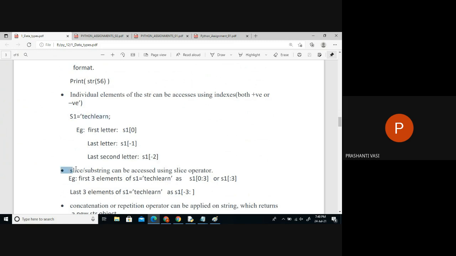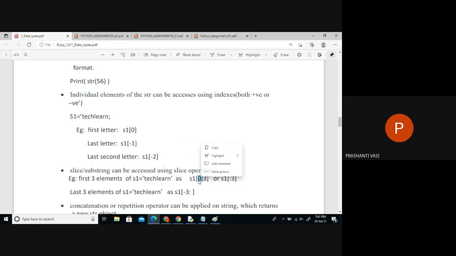Or else we can get a slice or substring by using the slice operator. Generally, the slice operator is used to print only in the forward direction. We can't print the string in reverse order. Always slice can be used to say from where till where, left to right direction, not from right to left direction, right? So indexes are your choice. You can mention the numbers in a positive way or negative way.